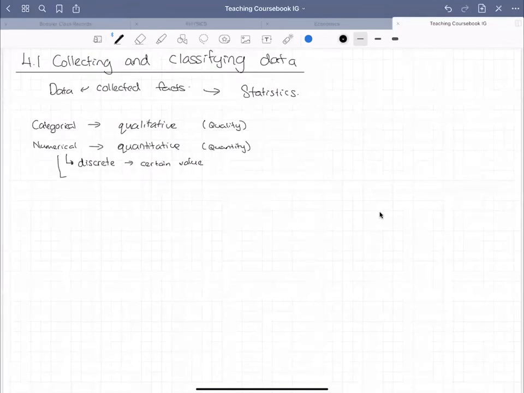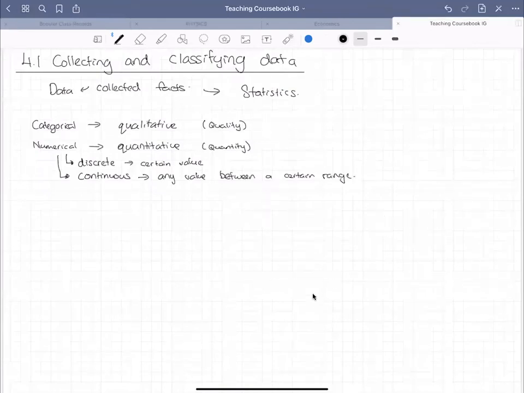However, there are certain things that take a value within a certain range of values. These are called continuous data. For example, height. This one can be any value between a certain range. So these data are called continuous data.